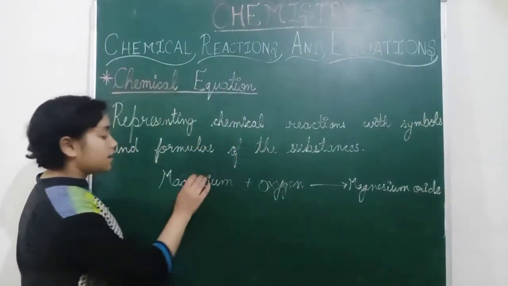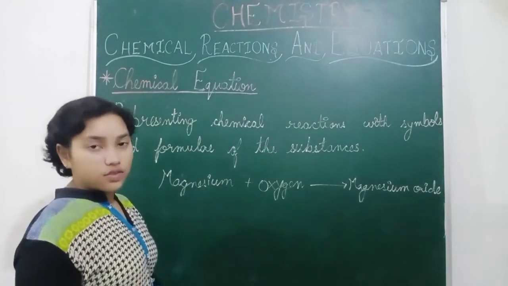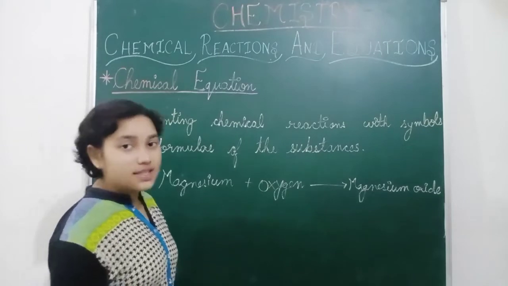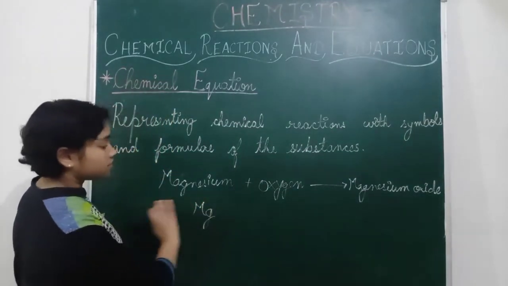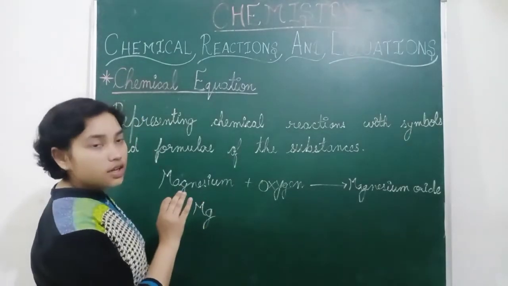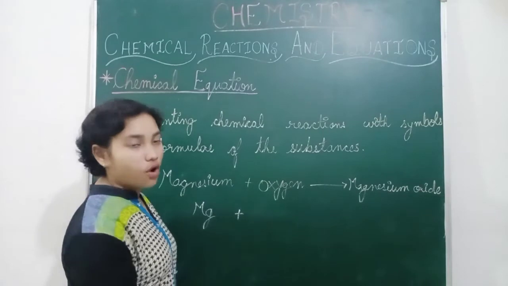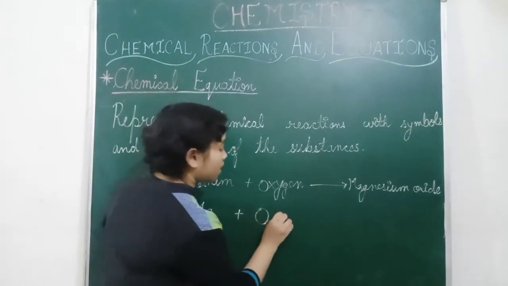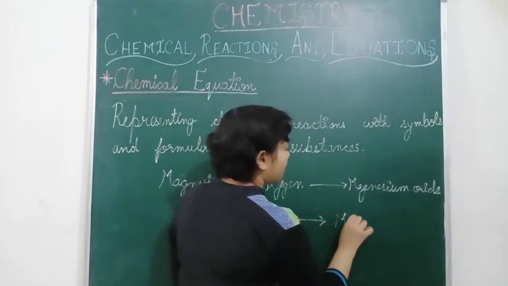So what is the symbol for magnesium? That is Mg. So instead of magnesium's full spelling we will write only Mg, plus what is the symbol for oxygen? O, and magnesium oxide, that is MgO.